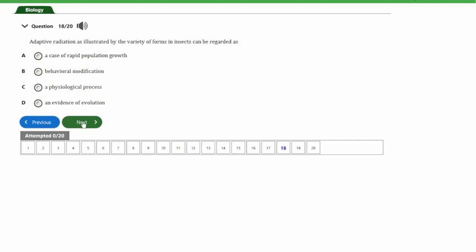That's question number 18. It says adaptive radiation as illustrated by the variety of forms in insects can be regarded as a case of A. Rapid population growth, B. Behavioral modification, C. A physiological process, D. An evidence of evolution. So guys, the answer to this question is option D. Adaptive radiation, as illustrated by the variety of forms of insects, can be regarded as an evidence of evolution. So guys, let's look at the next question.